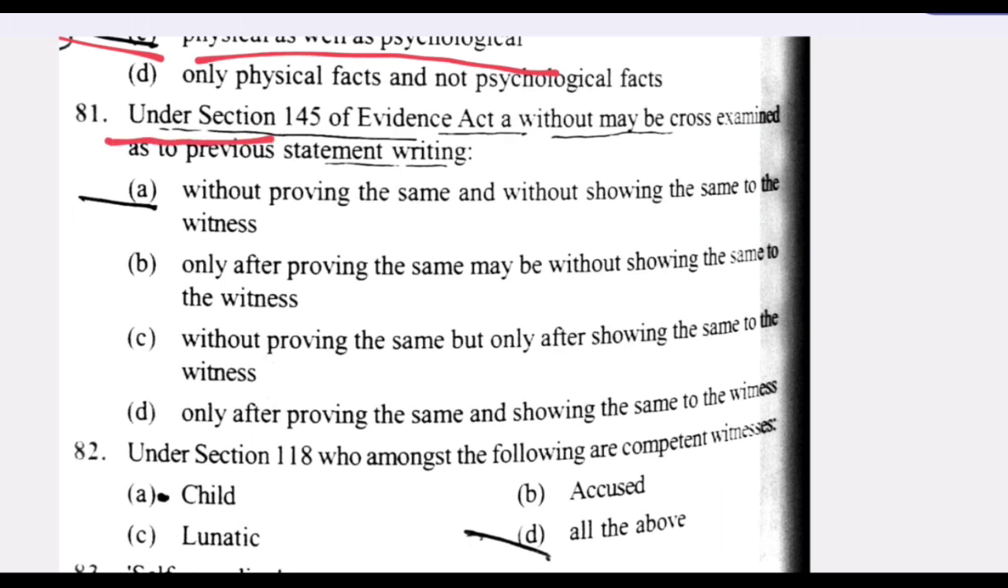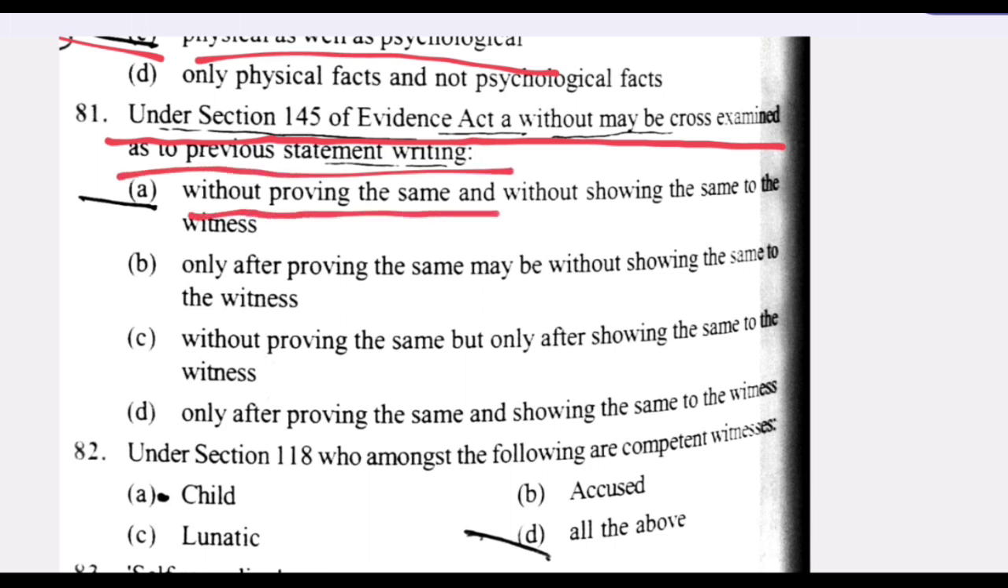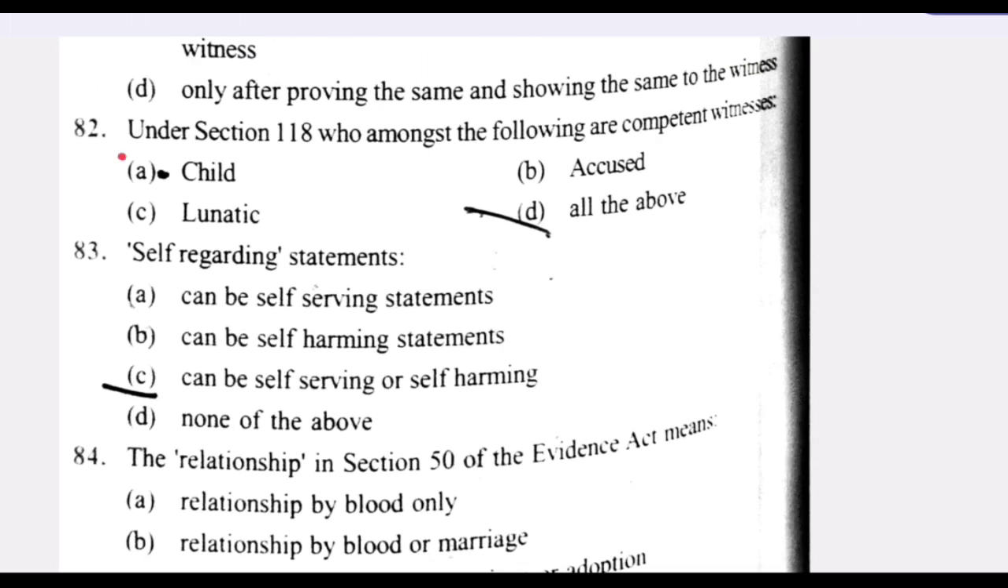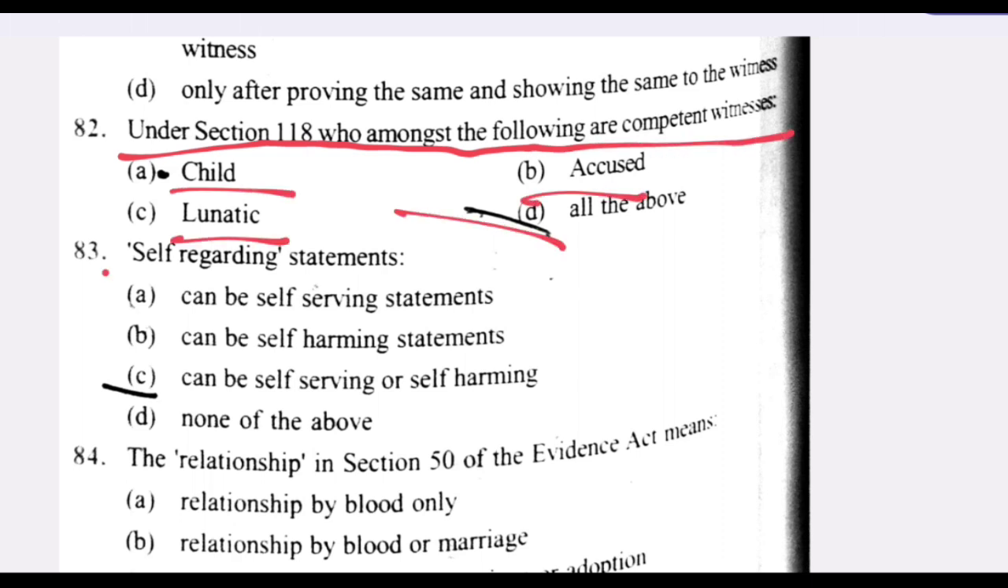Next question. Under Section 145 of Evidence Act, a witness may be cross-examined as to previous statement in writing without proving the same and without showing the same to the witness. A is the right answer. Next question. Under Section 118, who amongst the following are competent witness? All of the above: child, lunatic, accused. Next question. Self-regarding statement can be self-serving or self-harming. C is the right answer.